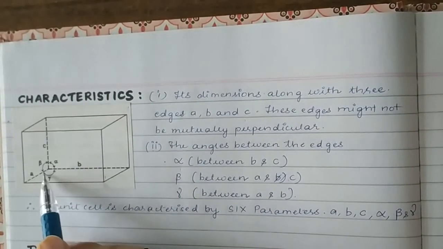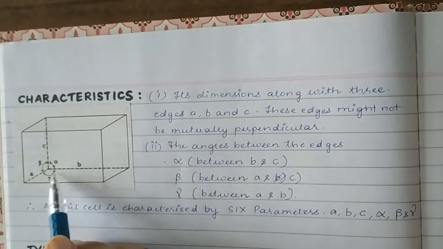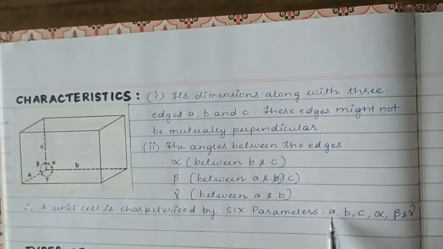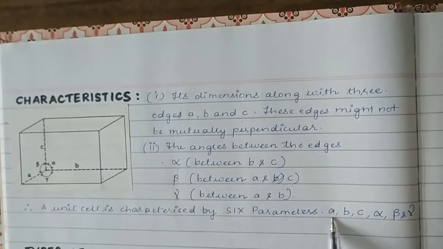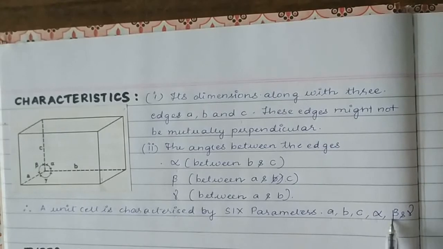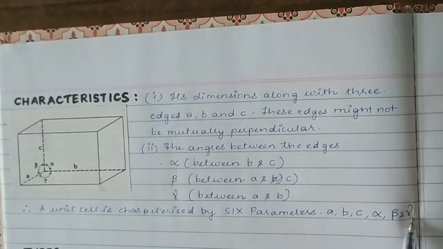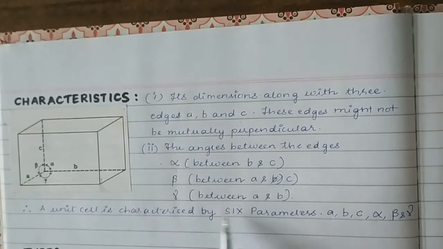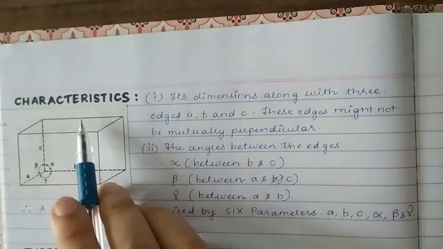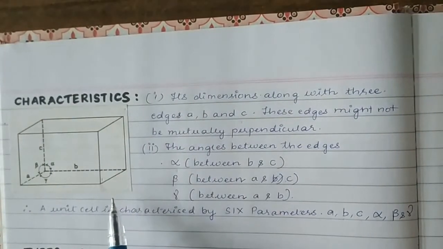So this is gamma. Therefore a unit cell is characterized by 6 parameters: the lengths along the edges A, B and C, and the angles alpha, beta and gamma. These are the 6 parameters which exist in order to study the structure of the unit cell.